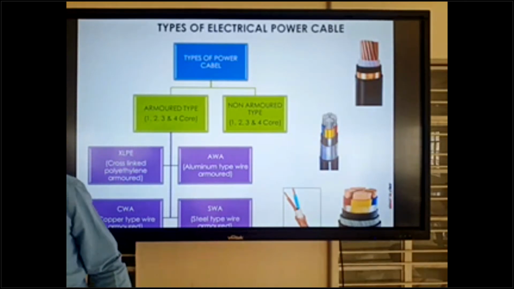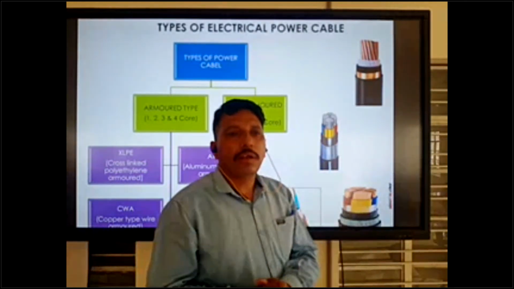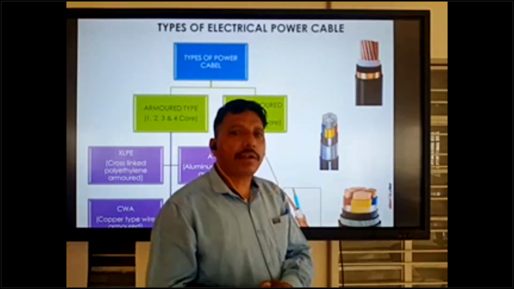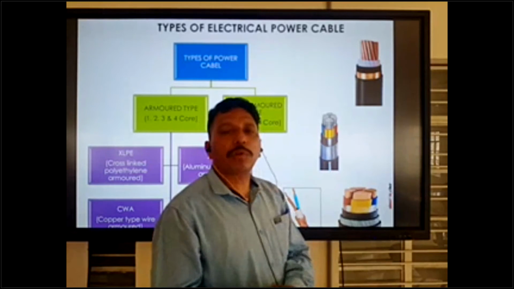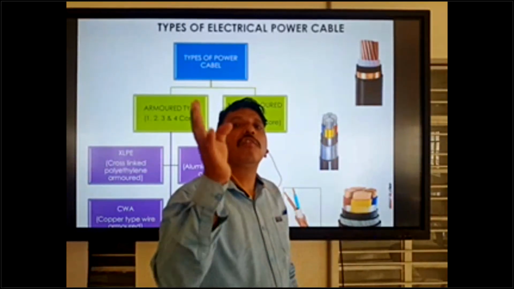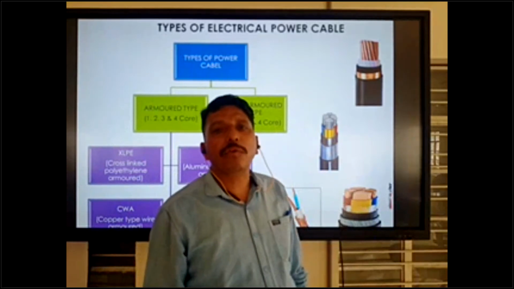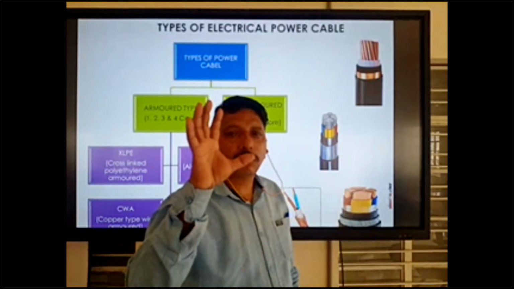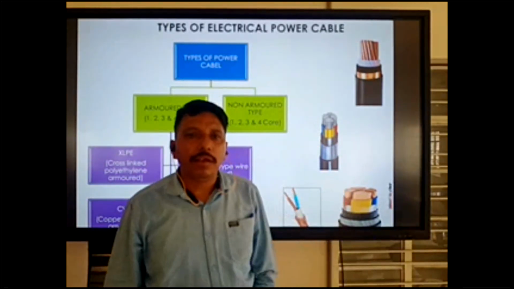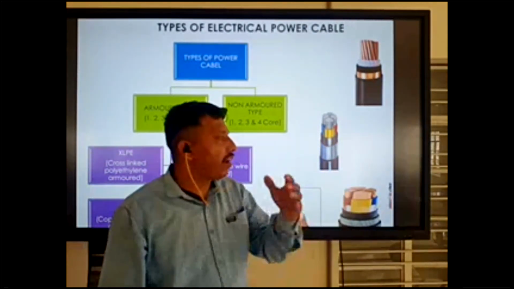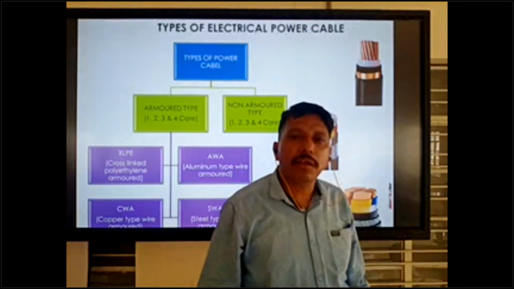Which type of wire or cable is used depends on which type of distribution board you have: single phase or 3 phase with neutral? If 3 phase with neutral, you can use a 4 core cable. If single phase, you can use a 2 core cable, phase and neutral. Earthing comes separately.